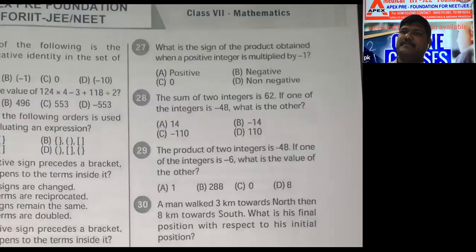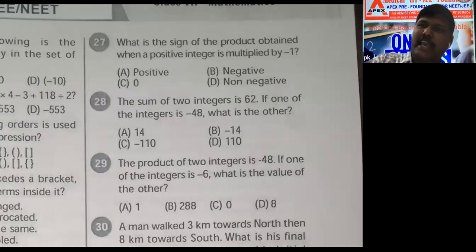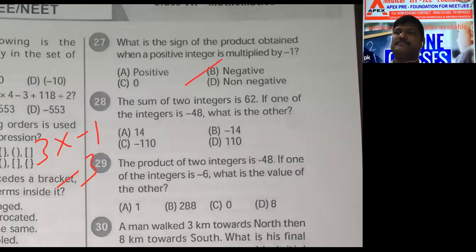Question number 27. What is the sign of the product obtained when a positive integer is multiplied by minus 1? Suppose I have 3 into minus 1. Minus 3. Negative will come. Correct now? Any positive number, if you are multiplying with -1, you are getting negative only now. That's it.